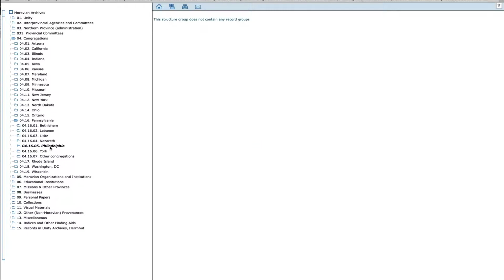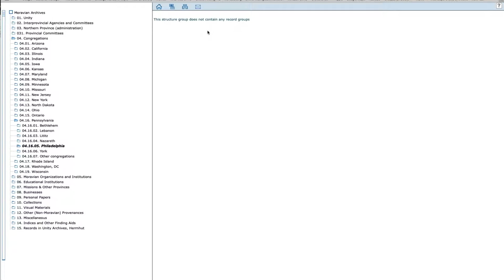nothing opens up on the left, and on the right-hand side it says, this structure group does not contain any record groups. This means that there are no descriptions available online. It does not mean that there are no records at the Moravian Archives from Philadelphia. On the contrary, we have records from 5 different Moravian congregations in Philadelphia, but they have not been organized in detail and have not been uploaded to the online finding aid.